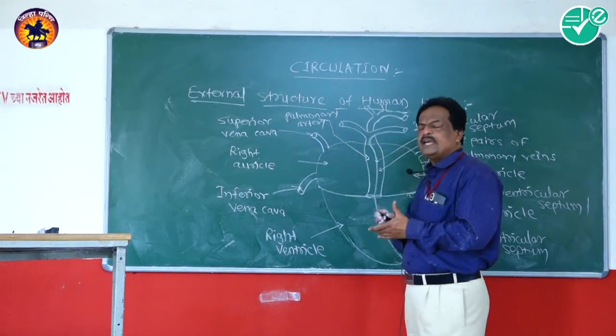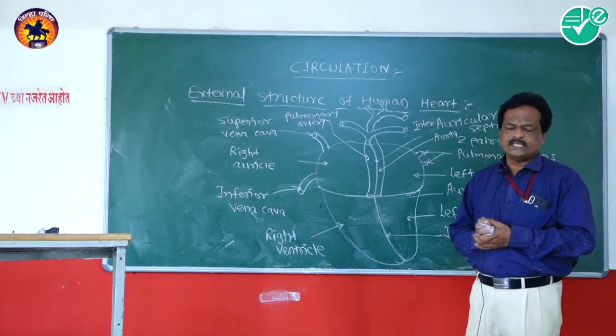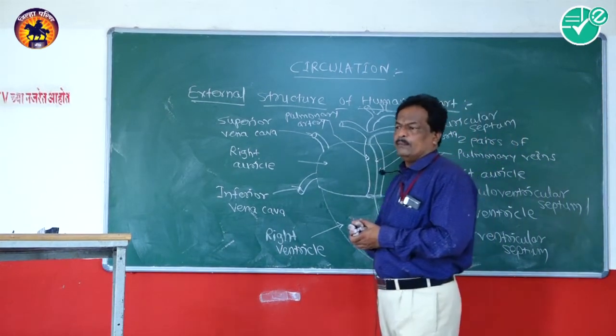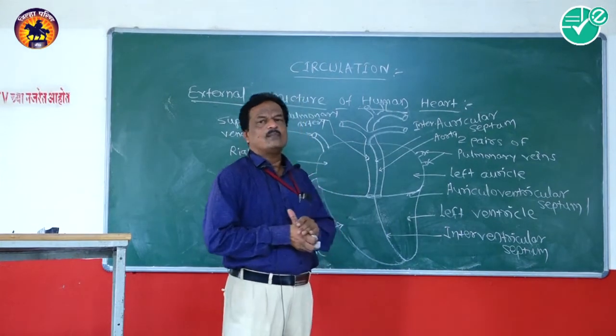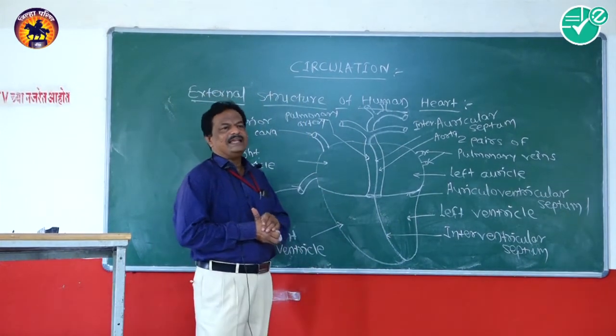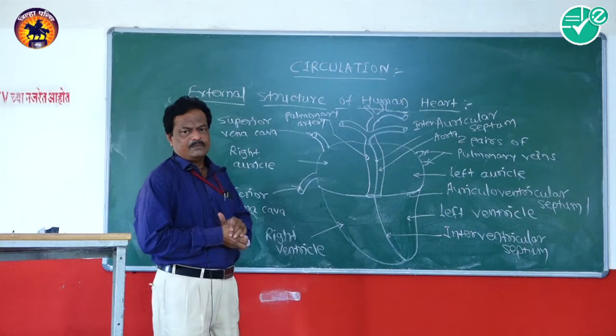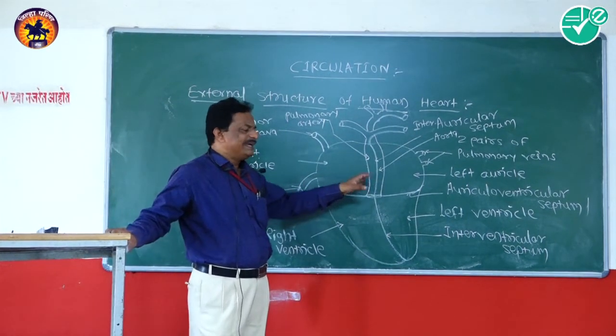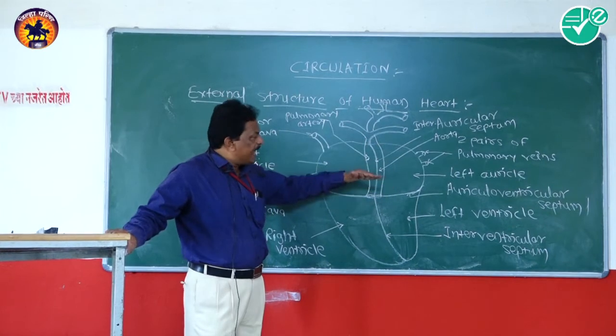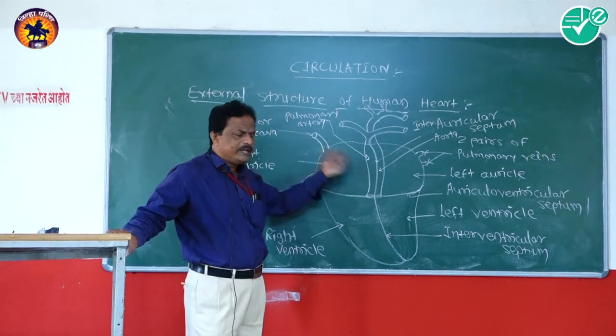It is mesodermal in origin. Mesodermal in origin means it is derived from the middle layer of the embryo. It is conical in shape.